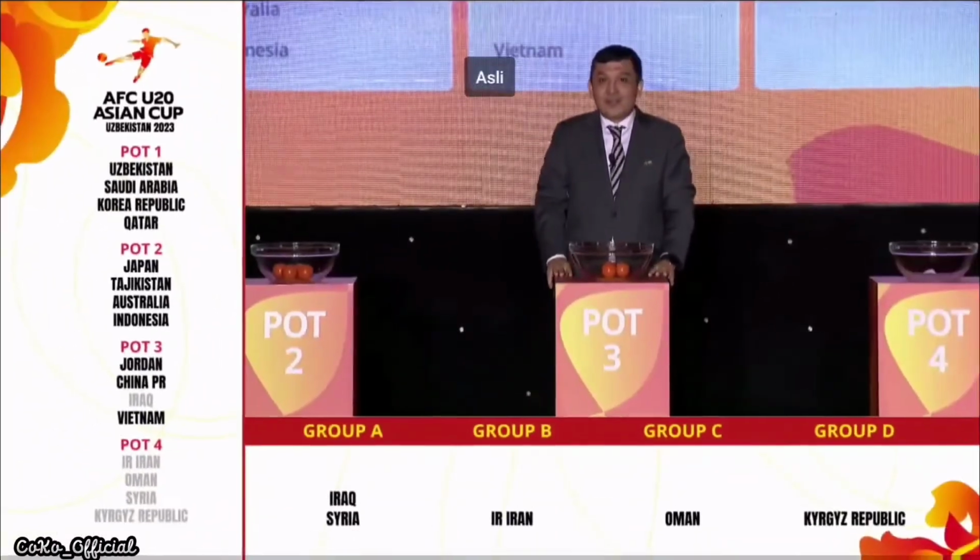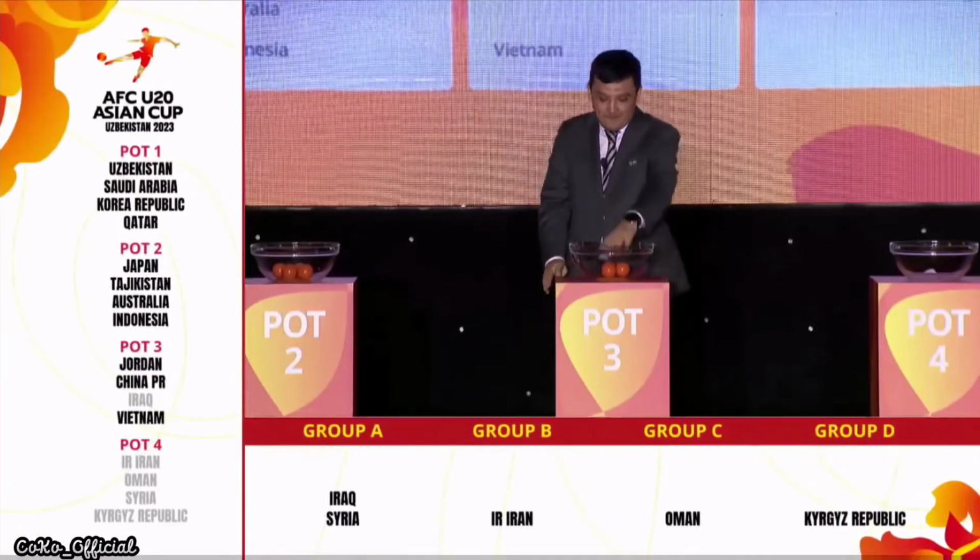Fourth best team among the second place teams, 4 times champion in this competition, the last one in 2000, and 4th place in the 2013 FIFA Under-20 World Cup. Iraq takes position 3 in Group A, together with another team from West Asia, Syria.